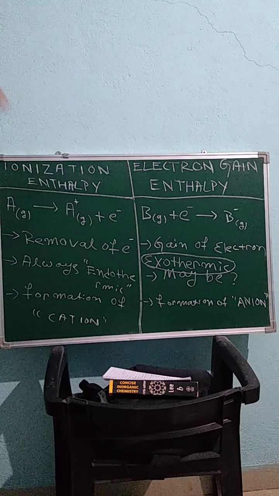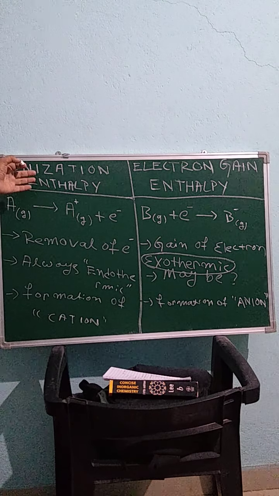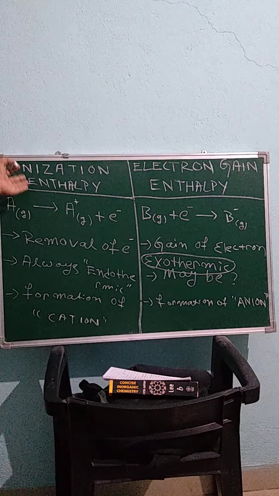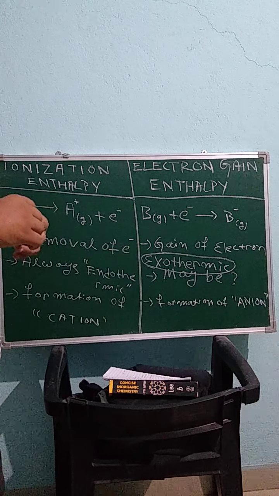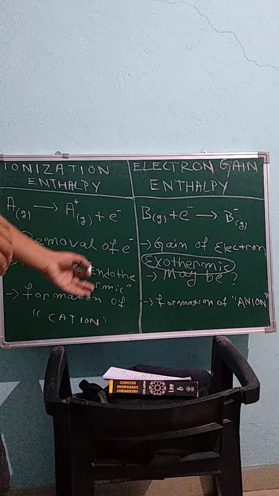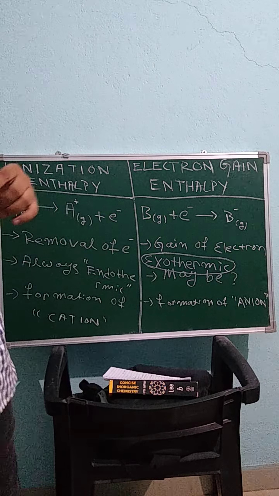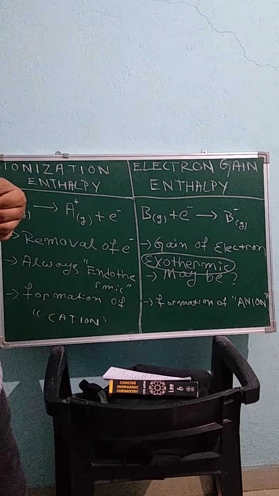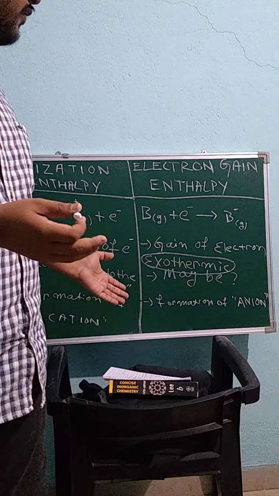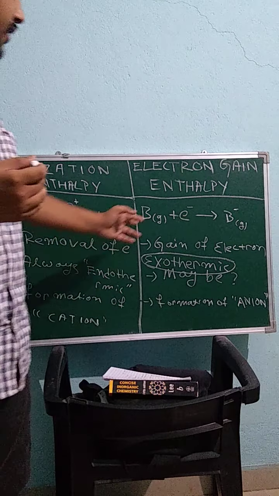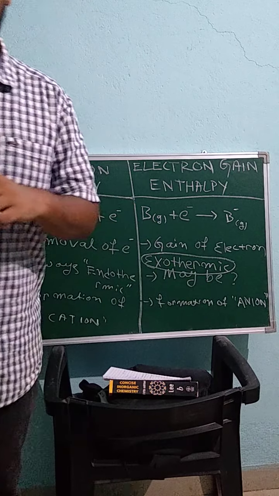Now let's see some examples of ionization enthalpy and electron gain enthalpy. You will understand better what an endothermic or exothermic process is, why we need to give energy to remove one electron, and why there may be a need to give or take energy in the case of gaining an electron, that is, electron gain enthalpy.